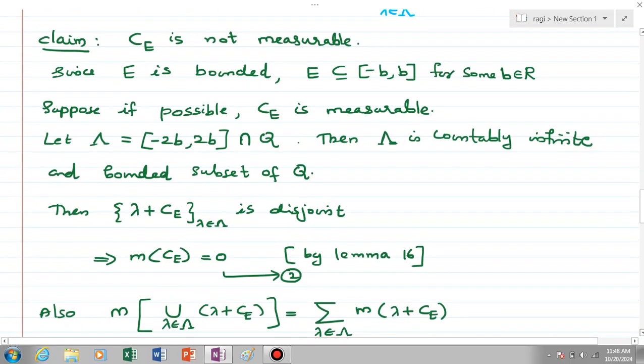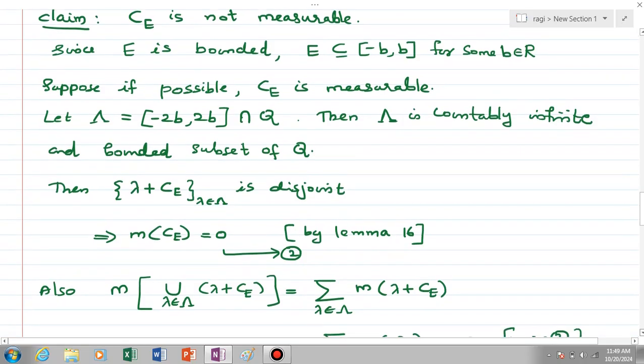So this will lead to the result that measure of CE equal to 0 by the lemma above. Because we are assuming that CE is measurable and we found a countably infinite bounded subset lambda such that all translates lambda plus CE are disjoint, then by the above lemma we can say that measure of CE is equal to 0. Let it be equation number 2.